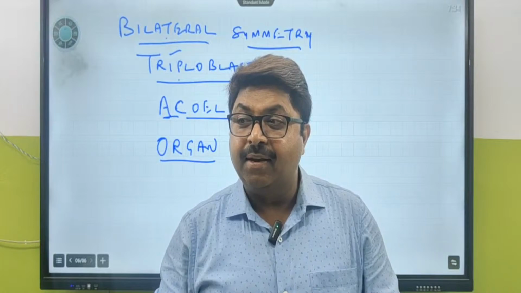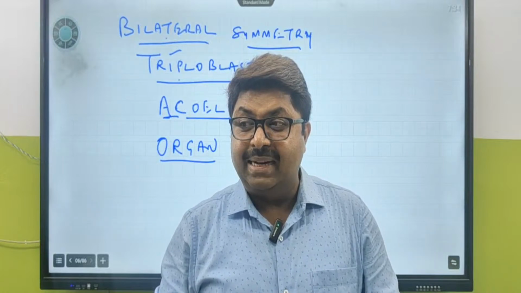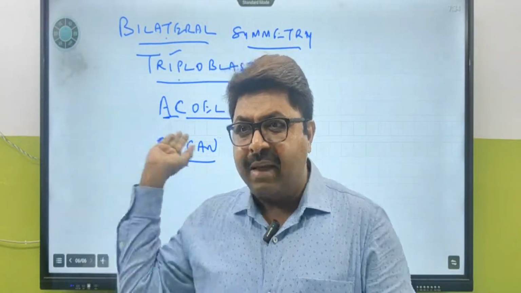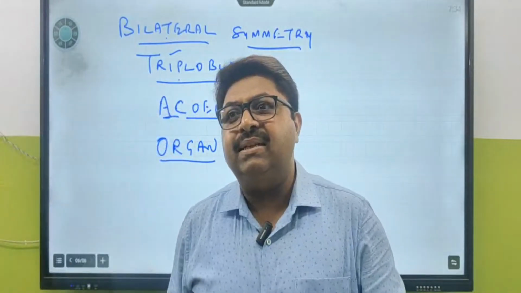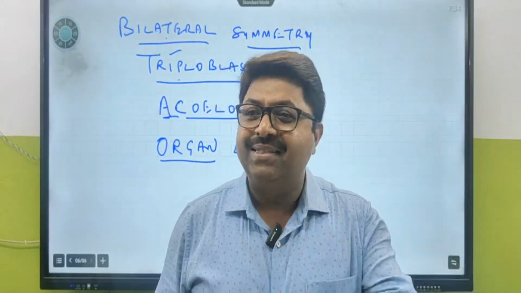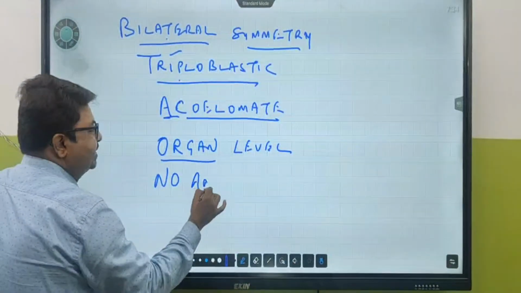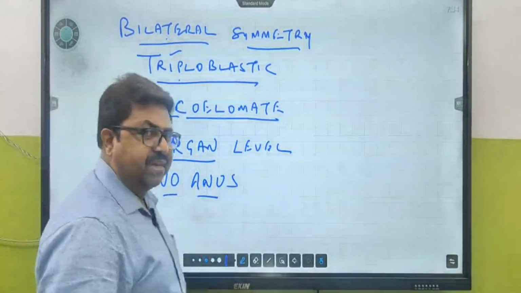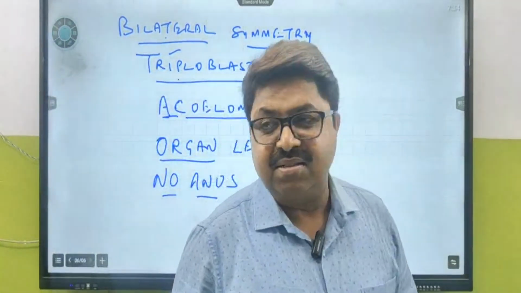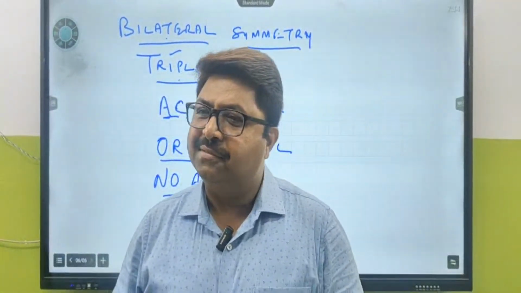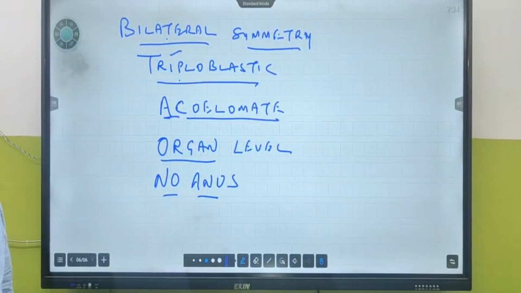So what kind of body plan? Tube within a tube? No. Blind sac. Great. And what about tapeworm? The question never arises. They have only a mouth and no anus. So what is so important? If they have no anus, complete or incomplete digestive system? Incomplete digestive system. Is this clear?